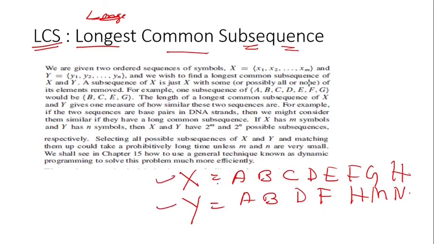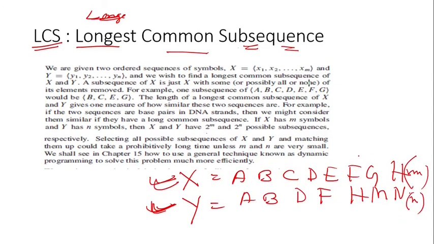This is used in chromosome related applications. In these two sequences, what is the commonality, what are the subsequences, what are the common subsequences, and what is the longest common subsequence? Three things you have to collect. If you see this problem, the solution is not that quickly possible, because let us say this is m number of instances, and this is n number of instances, that means n number of characters.